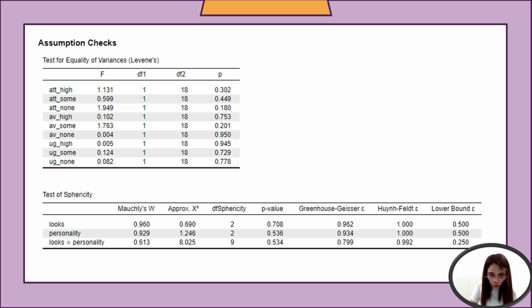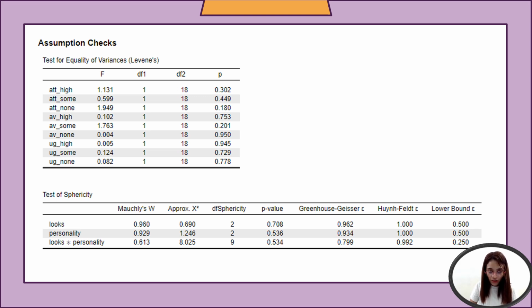So the p-value, which is 0.0536 for the personality, suggesting that the assumption of sphericity is not violated for the factor personality.